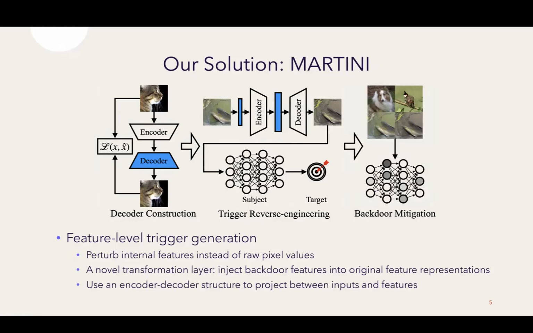With these reconstructed backdoor samples, we leverage the original, correct label to fine-tune the backdoor model such that the backdoor behavior can be removed from the model.